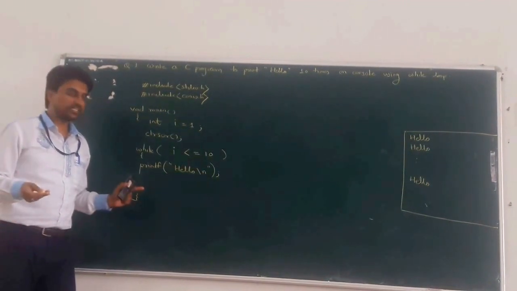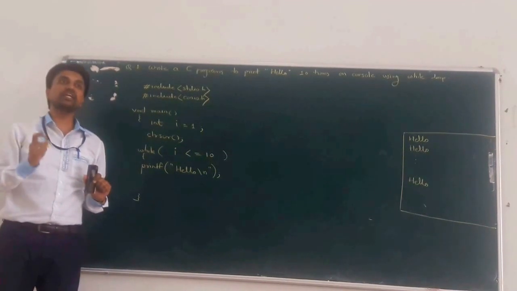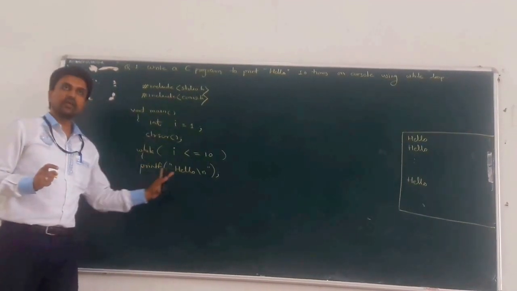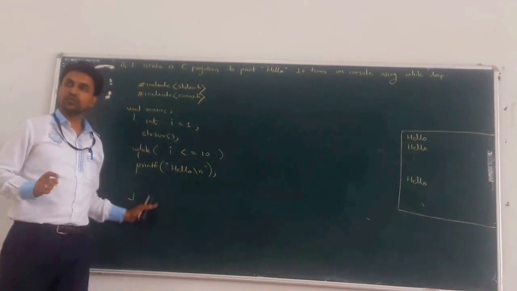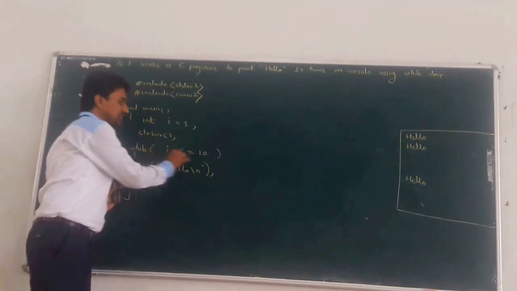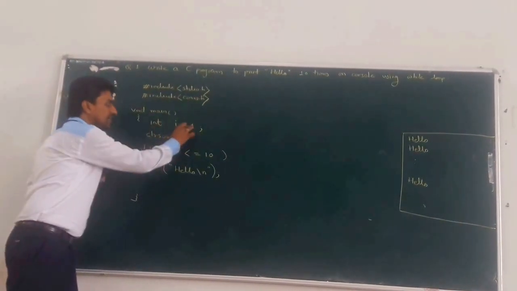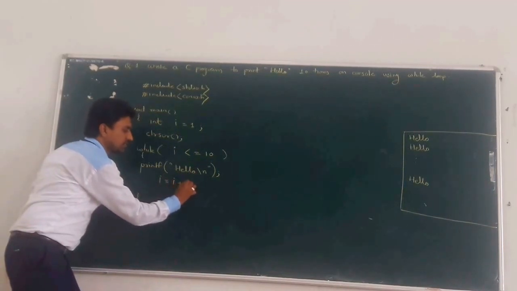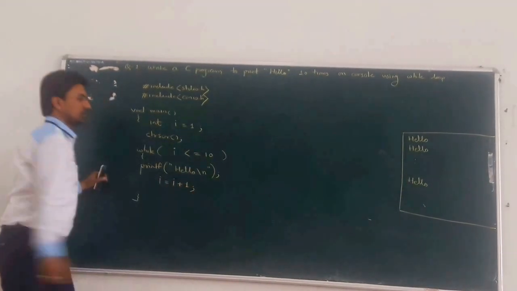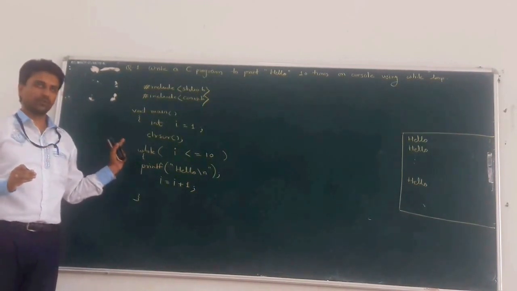Now first print hello on the console. Next, what is the next thing? Increment this I variable, because we want to terminate this loop when hello has been printed on the console 10 times. After that, this loop automatically gets terminated, that means the condition is false. So increment I each time by 1, that is I is equal to I plus 1. Clear?